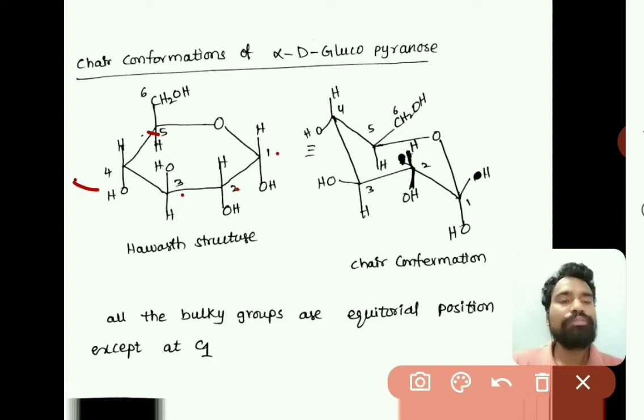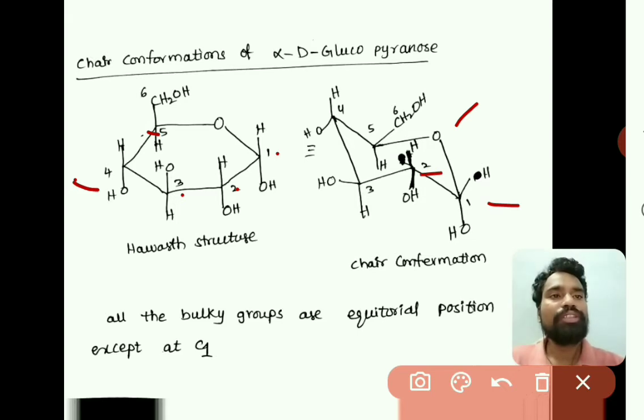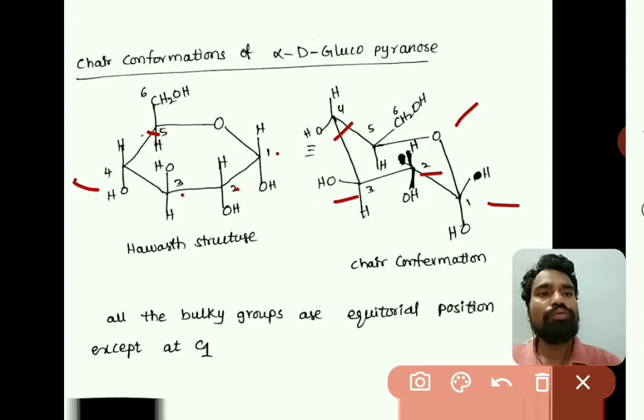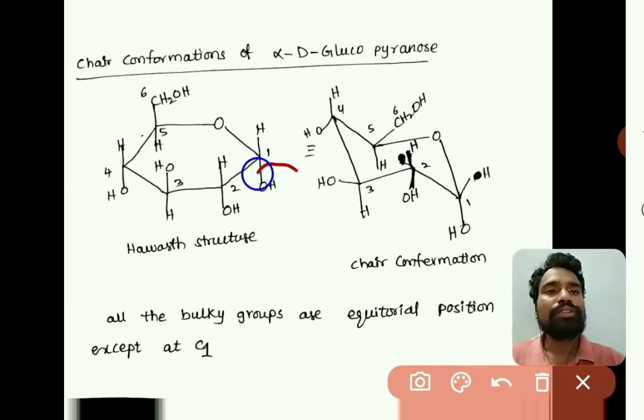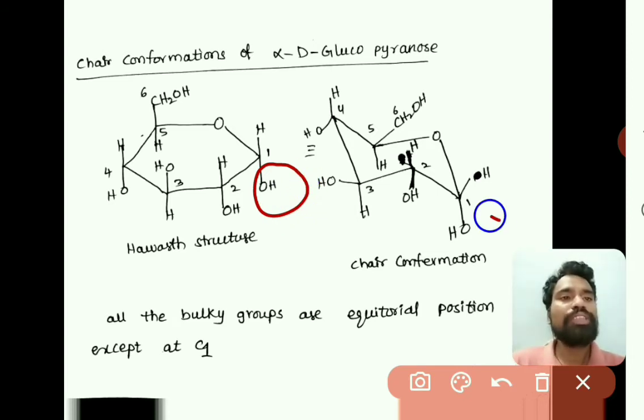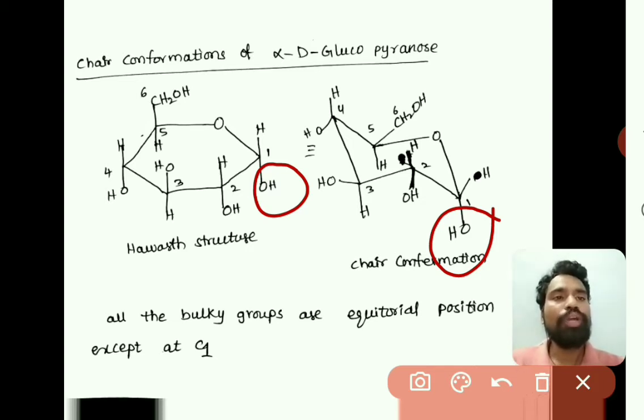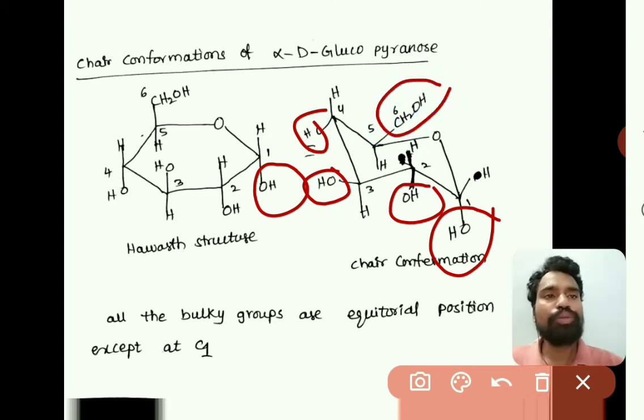So the same thing we are writing as a chair form. This is oxygen, first carbon, second carbon, third carbon, fourth carbon, and fifth carbon, right. In the case of alpha D-glucopyranose, this OH is in an axial position, and at all remaining carbons, all the OH groups and CH2OH groups are in equatorial position.